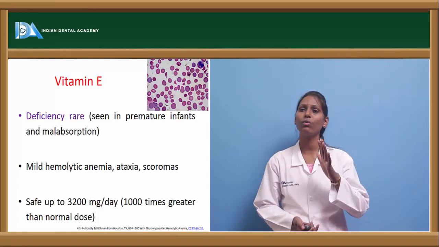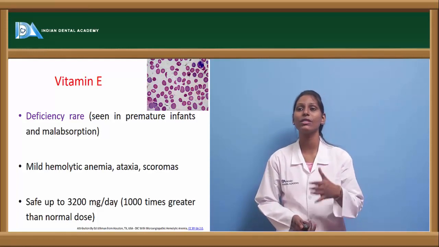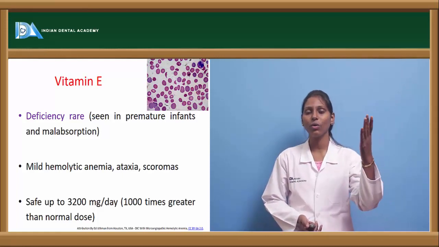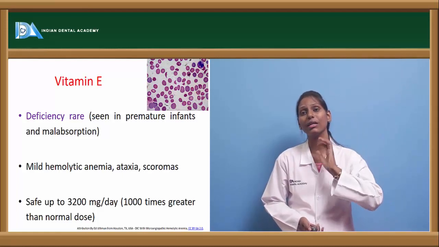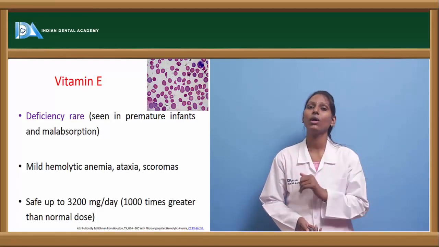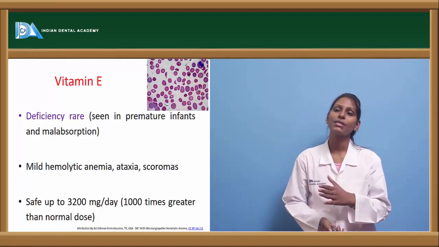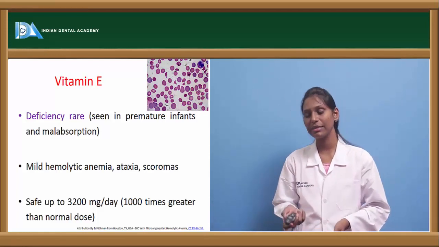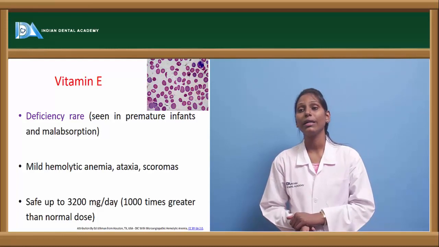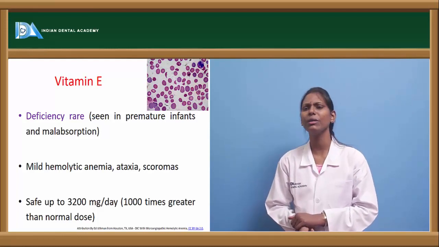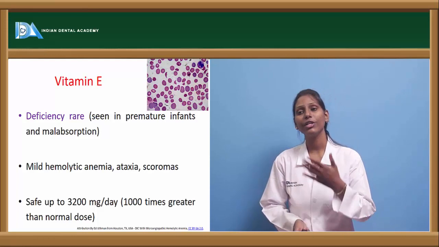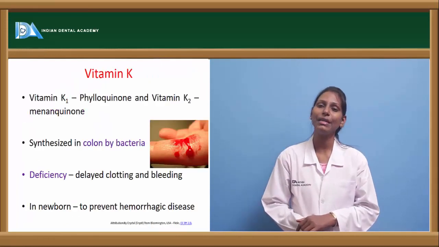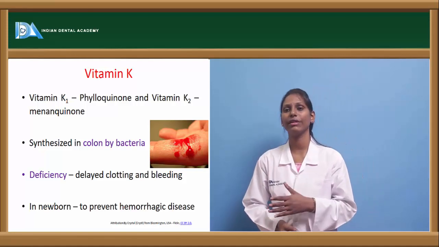Overdose of vitamin E is also very rare, because overdose symptoms can occur only after a dose 1000 times greater than the normal dose. Hence it is safe up to 3200 milligrams per day. About 3.2 milligrams per day is enough, but even if you take 3200 milligrams per day, it is safe. So overdose of vitamin E is also very uncommon; it is not very frequent.